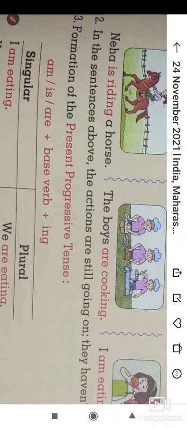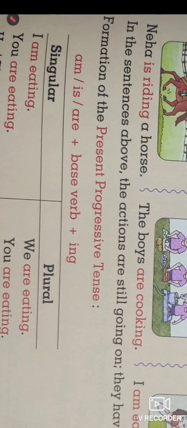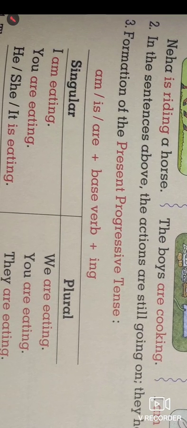Look at this point, the formation of these sentences. The verbs used are am, is and are with the base form of the verb with the suffix ing.